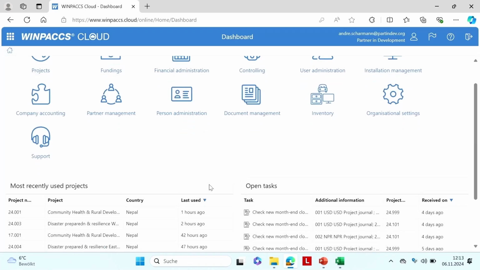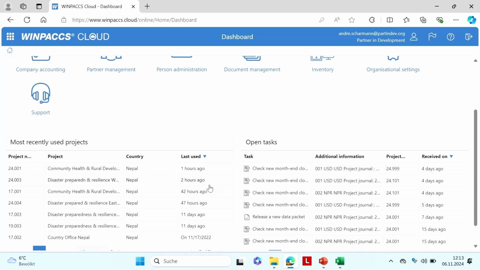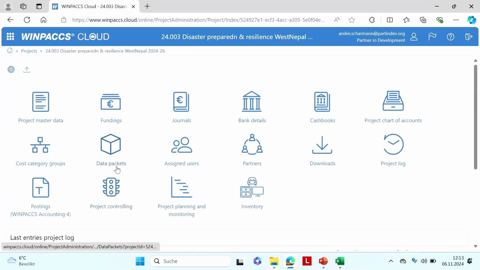So I can still open the same thing. It's in 24003. And now I have to find my way to the partner book. Remember, the partners saw in the dashboard, here are my 3 partner books. I select the one I need for today, and then I enter.